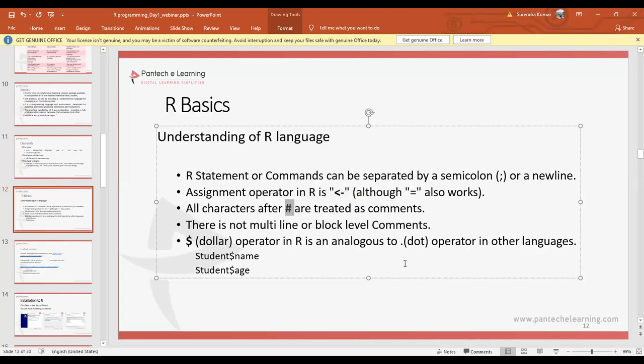So there are no multi-line or block level comments. We can comment in a single line in a simple way. Whenever you see this dollar operator in R, it is analogous to, a synonym of, the dot operator in other languages. How can we represent this dot? If you go to Google Chrome or any website, wherever we use a dot, in R programming we will be using this dollar operator.